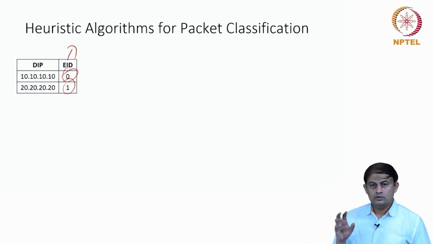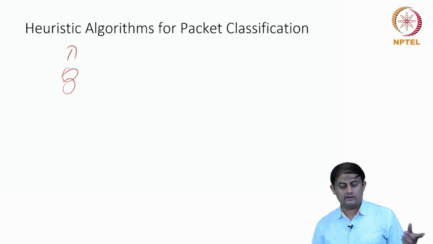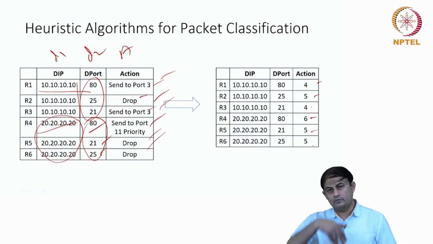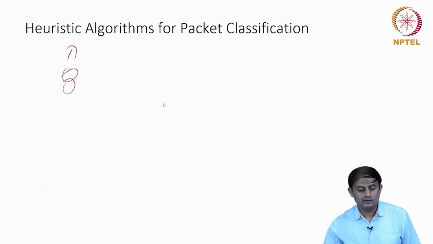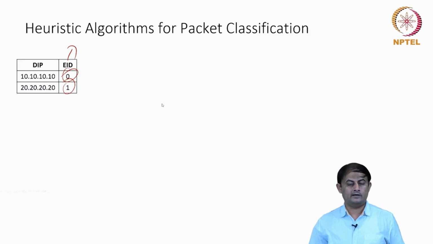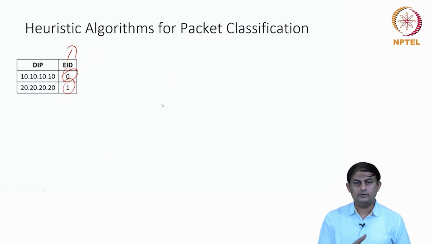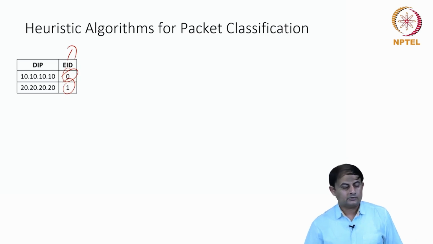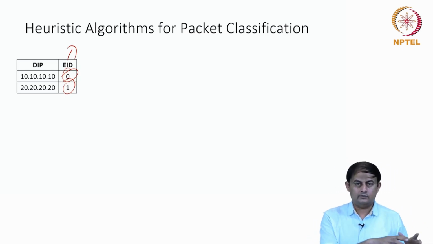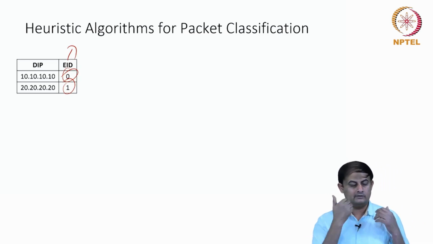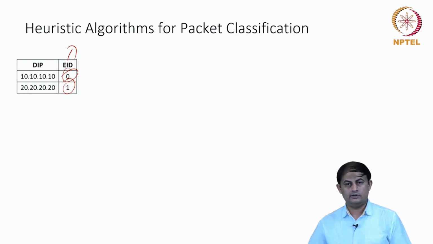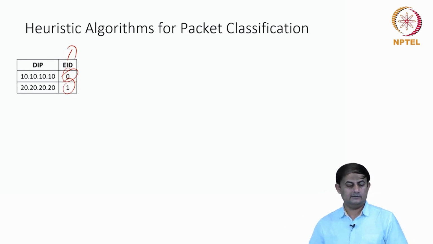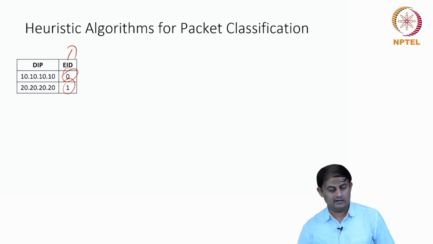Earlier I had to compare with 6 entries if I went linearly one by one. But now there are only 2 entries because many times the same entries are repeating. So whenever the equivalent ID 0 appears, it is interpreted as 10.10.10.10, and then I take the further action.